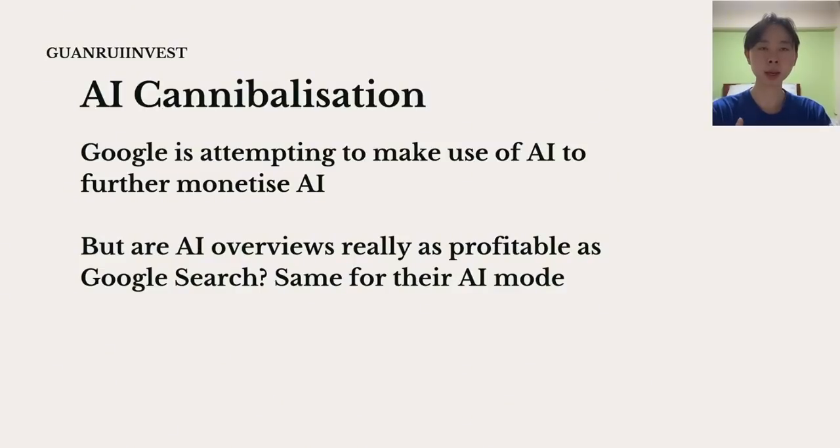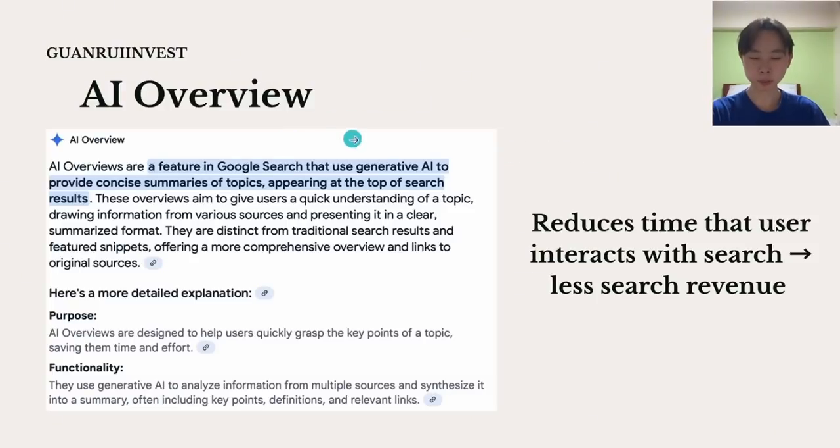He's basically saying that AI is becoming a tailwind for Google, not so much a headwind, and AI will evolve Google over time. So this is your AI overview over here. What it does is it shows a paragraph. You type in a question and then it gives you an answer. But the problem with all these offerings Google has right now is that when AI overviews come in like this, it could lead to a reduction in user interaction with search. In the past, when you searched a question, you had to click into every single website to find the result. But now, because the results are so easily found, you can just type and your AI overview will give you an answer. It could lead to less time being spent on search, which will lead to less revenue for search.